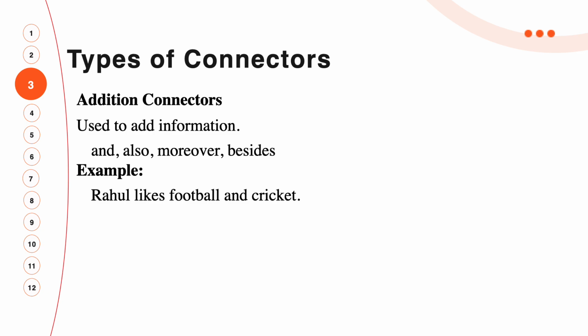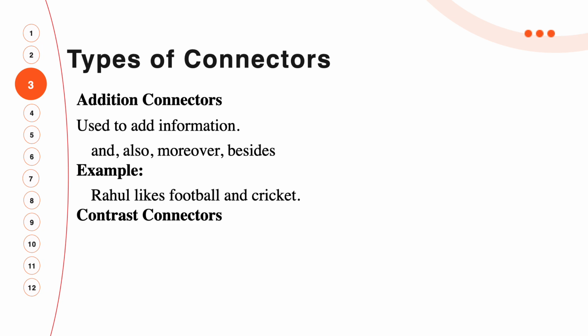So the addition connectors are and, also, moreover and besides. And in the example, Rahul likes football and cricket, and is used as an addition connector, which is used to add different ideas into one sentence.